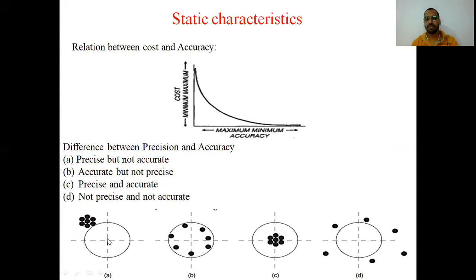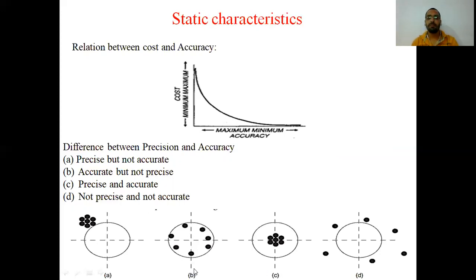Now these are the darts which are given to a person, and that person has thrown these darts over the dartboard, and all the darts hit the board outside this circle, but they are close to each other. But this is not close to the target. So in this condition, this is condition A, and this is precise but not accurate. It is precise because all the darts are very close to each other, but they are very apart from the target point. So it is precise but not accurate.